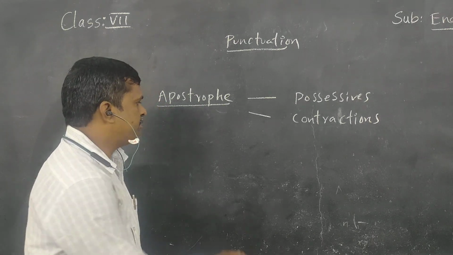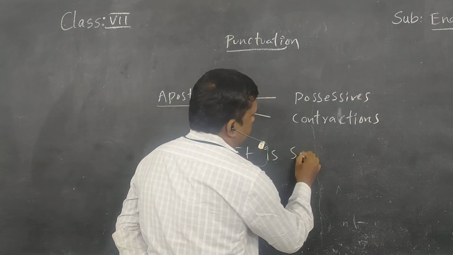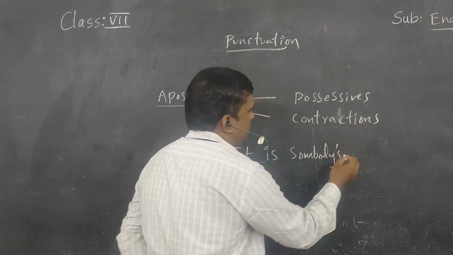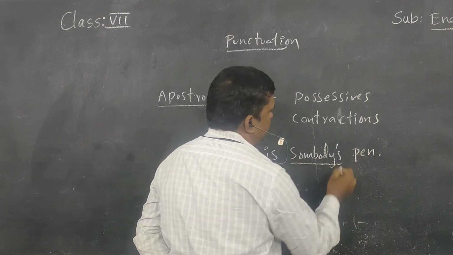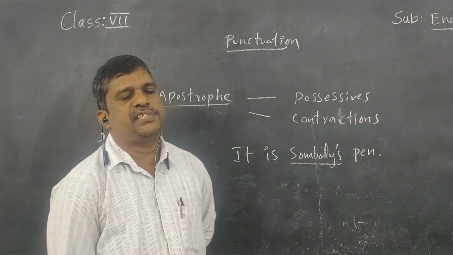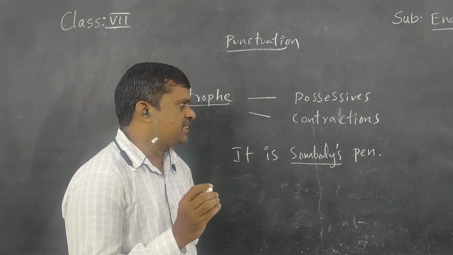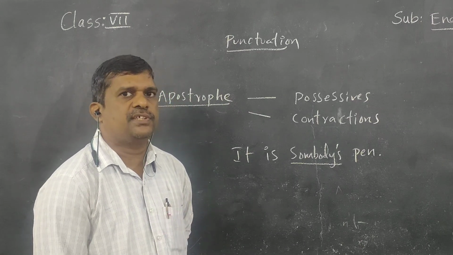For example, it is somebody's pen. How is it used here? As a possessive. Somebody's pen means somebody possesses that pen. So it's the possessiveness.